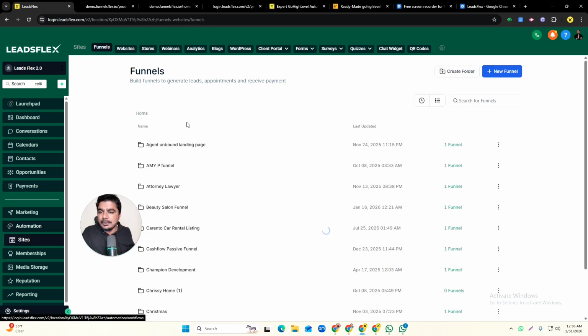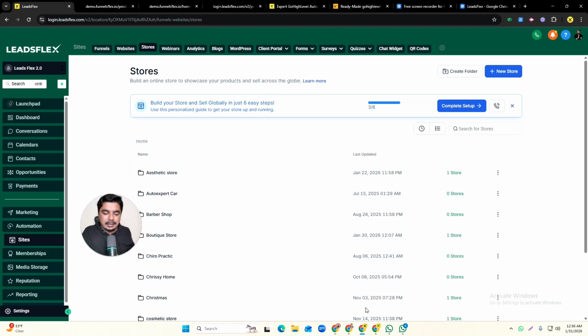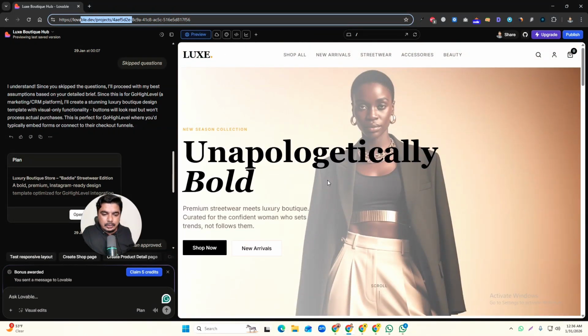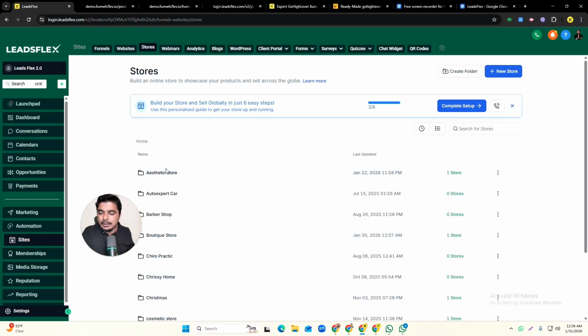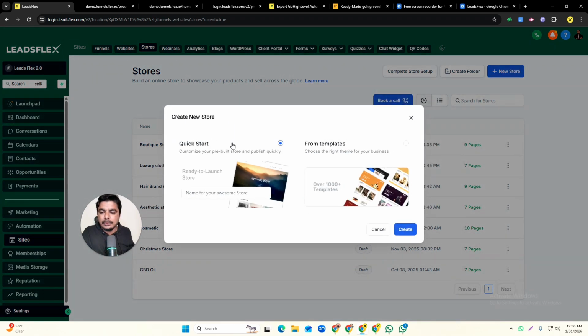And after that I simply go back, and then I can go to Store, and I will design the store similar to what we designed in our Lovable. So let me go back into GoHighLevel. I will go to Stores and then to New Store. I will go with the quick new store, and we can start from templates, but because we are going to make a Lovable store, I just start from scratch, and I will name it cloth store.